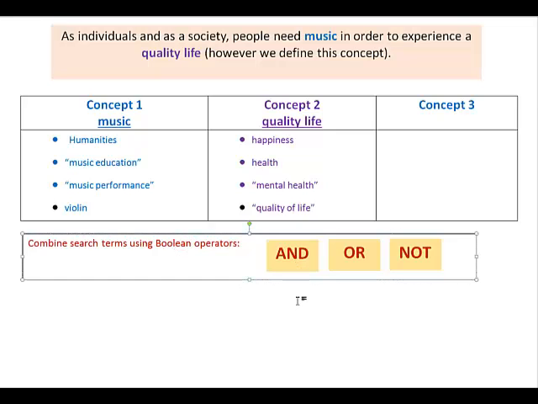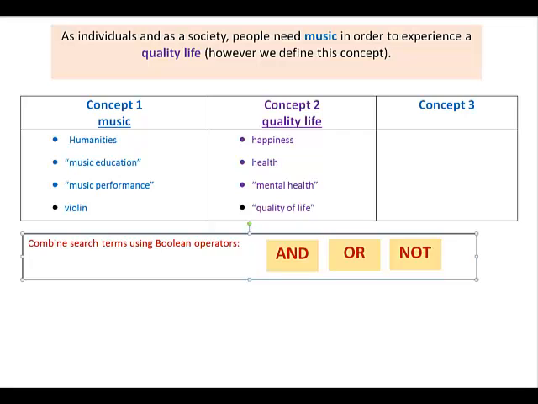There are only 3 Boolean operators that we use in searching, so that's nice. We use and, or, and not. And the one we use most often is and. And is a way of combining several concepts together. So, here's how we would use those.